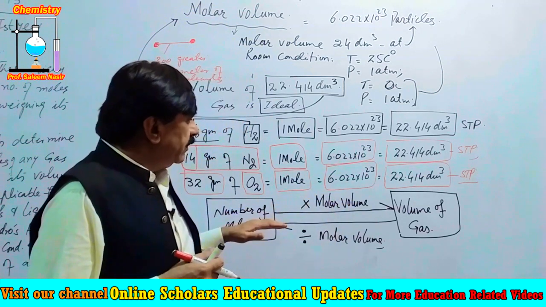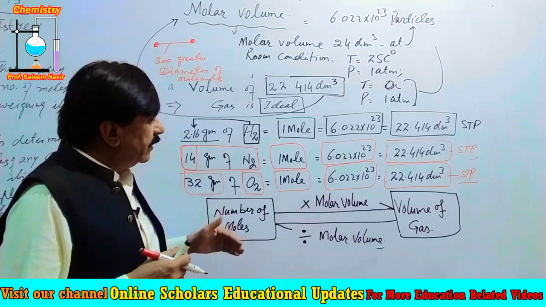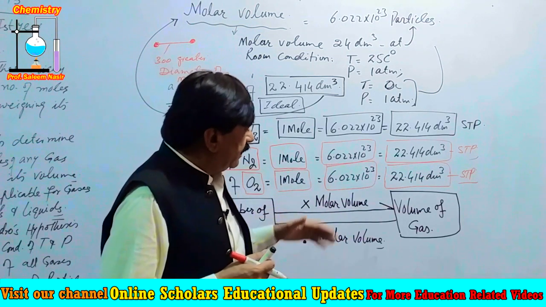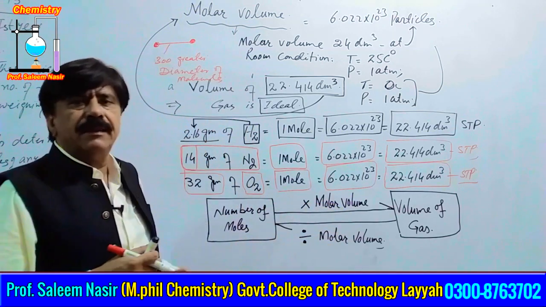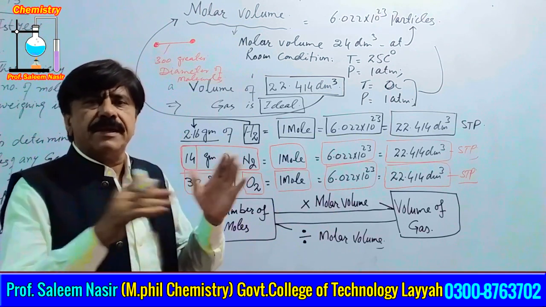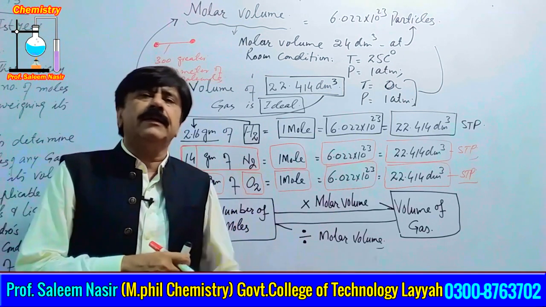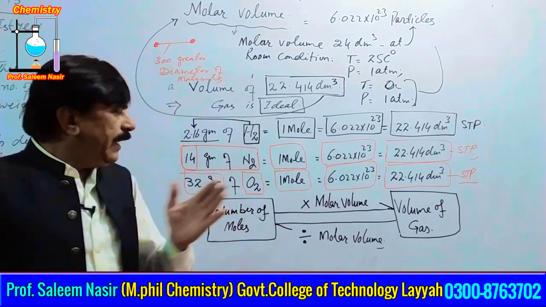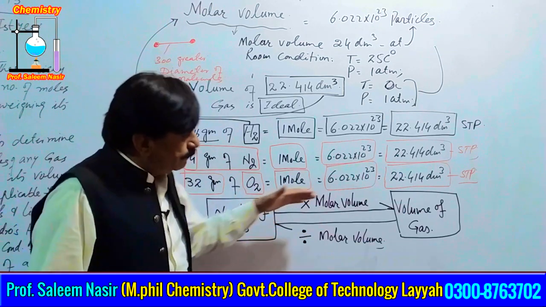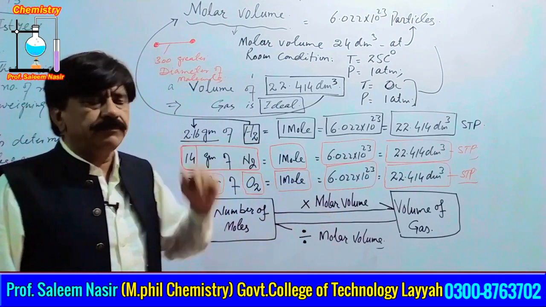If we want to find the number of moles, then we take the volume of the gas and divide it by the molar volume. So by that relationship, we can find one thing from the other which is known.